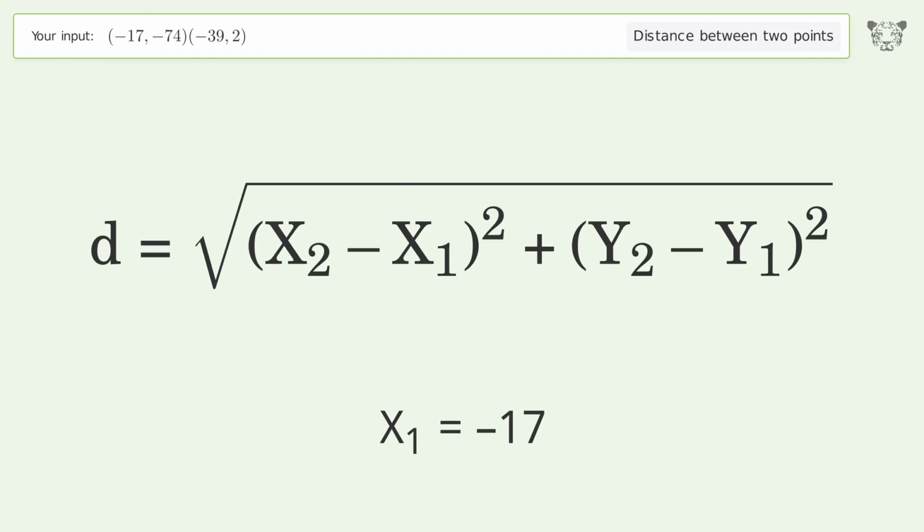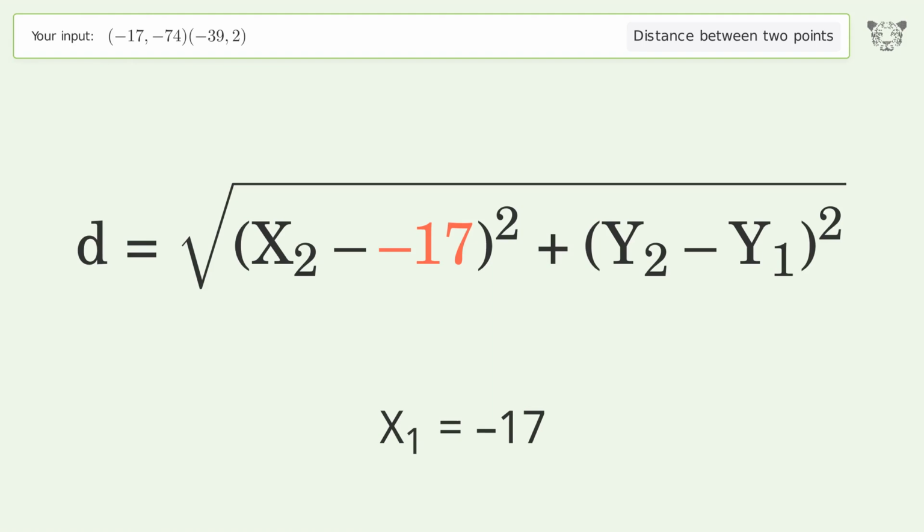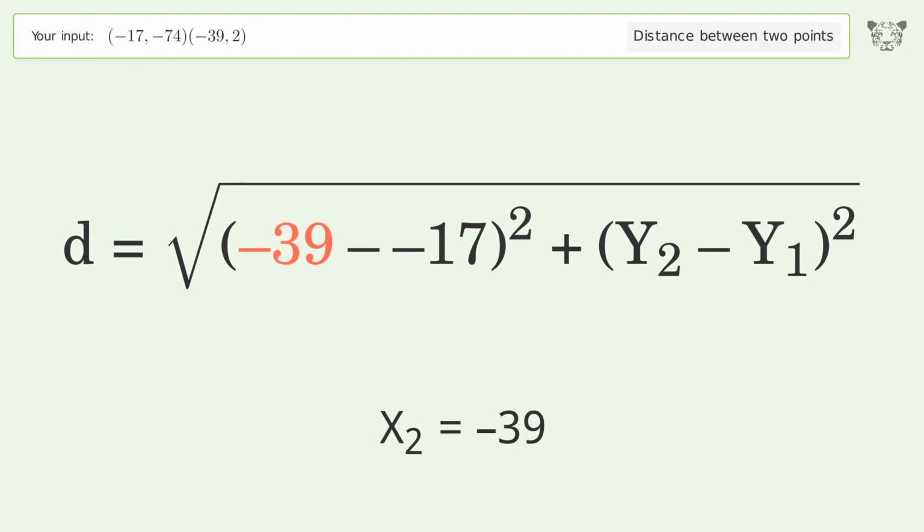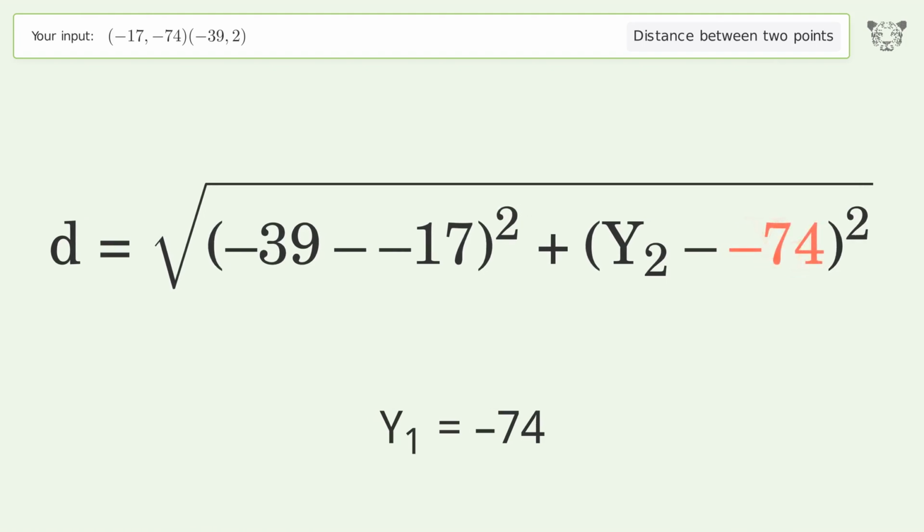x1 equals -17. x2 equals -39. y1 equals -74. y2 equals 2.